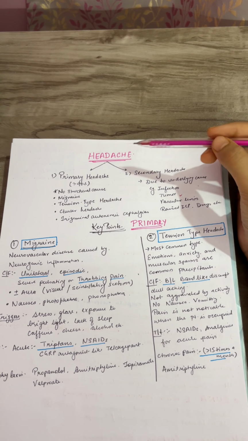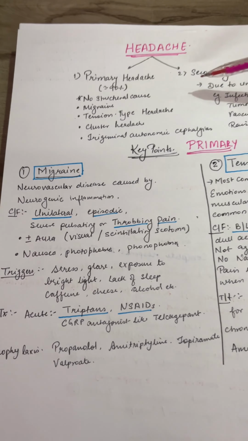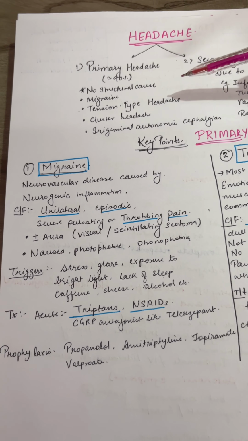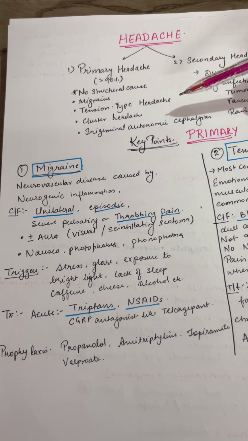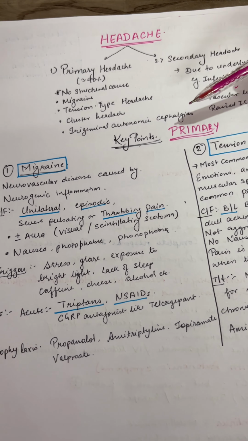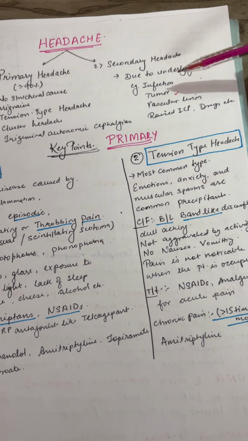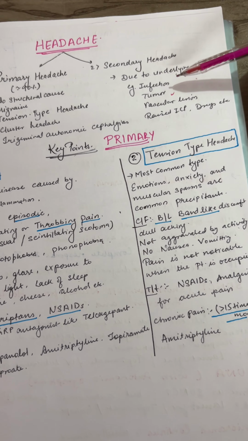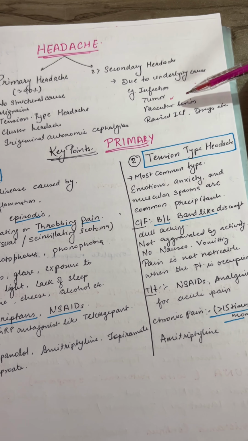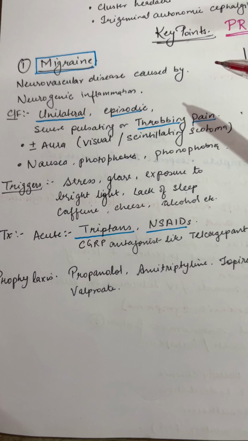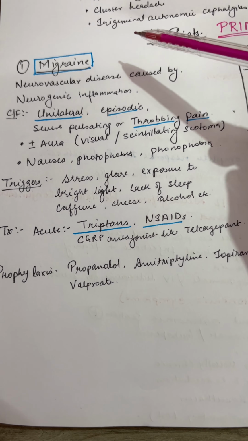There are two types of headache, primary headache and secondary headache. In primary headache, there is no structural cause. We have migraine, tension type headache, cluster headache, trigeminal autonomic cephalgias. While in secondary headache, there is some underlying cause which can be due to infection, tumor, vascular lesion, raised ICP, drugs, etc. So let's learn the key points of each headache.